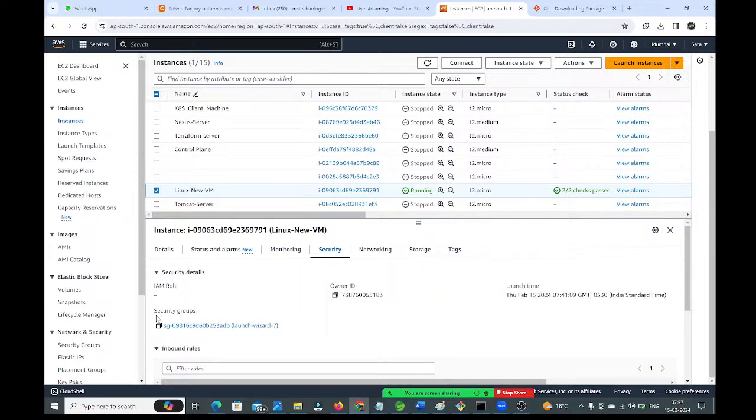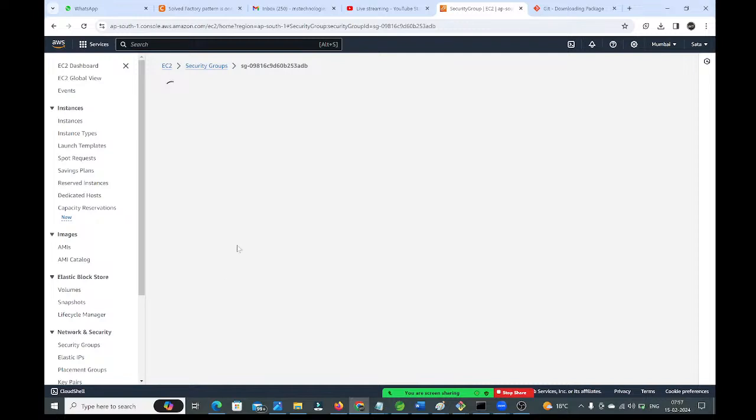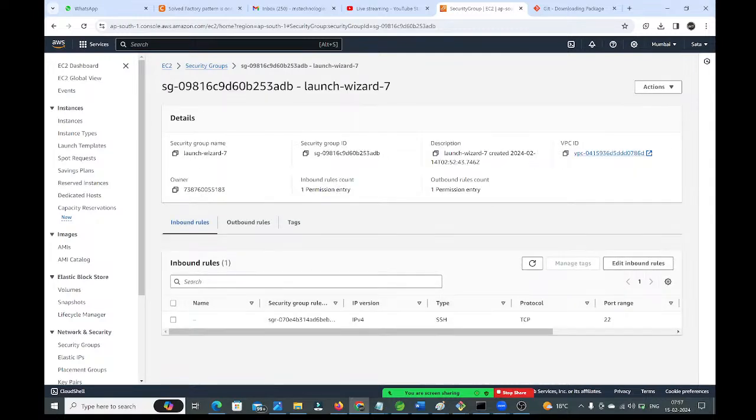Okay, here we have the security groups. Below, we have the security ID. Click on this security ID, guys. It will navigate to another page. See, guys, this is the security group page.